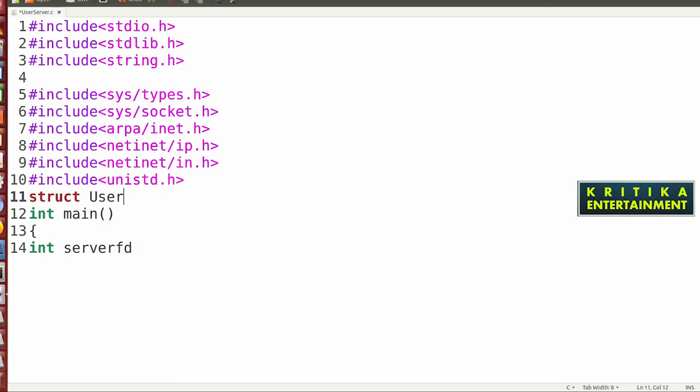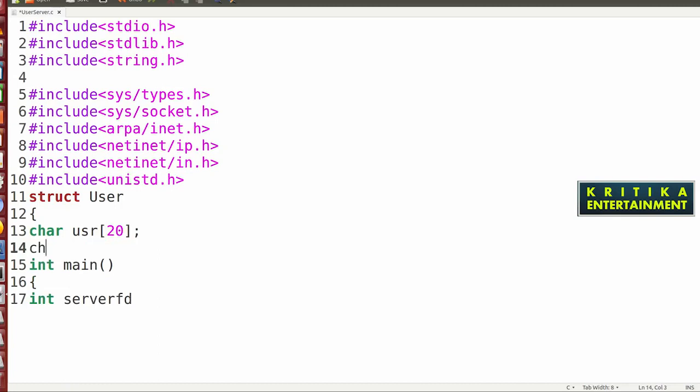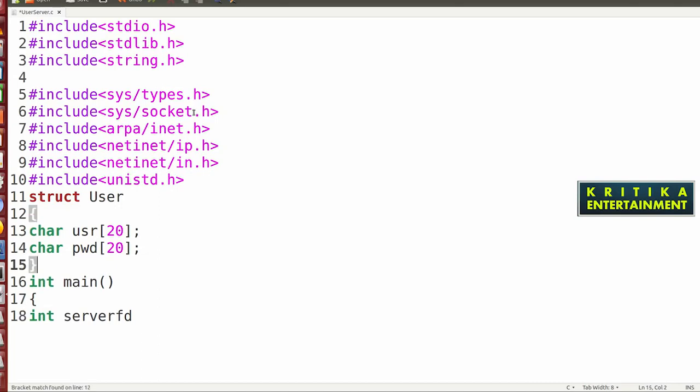Suppose user, then char usr[20], char pwd[20]. Then server_fd is equal to socket(AF_INET, which is the domain, then the TCP socket type SOCK_STREAM, then IPPROTO_TCP, which is the protocol.